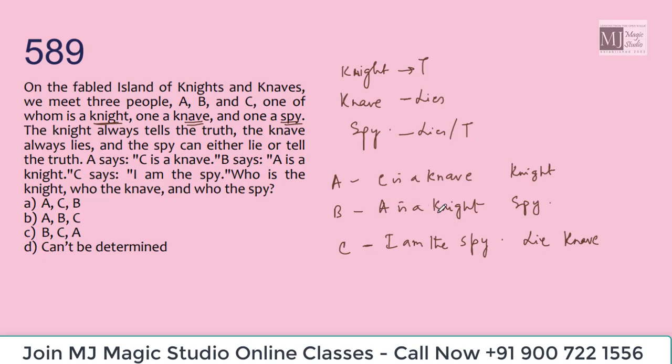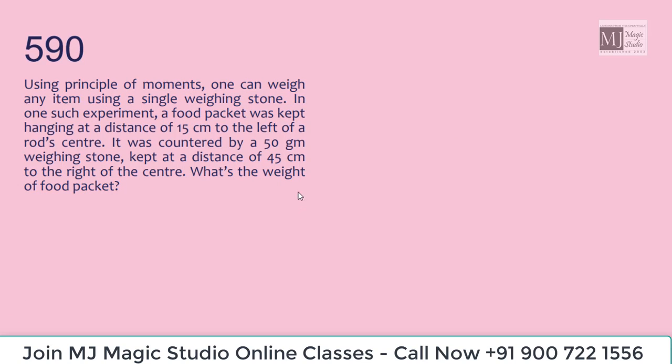Now B says that A is a knight. And yes, that is our assumption, A is the knight. That means he is not lying, he is saying truth. So we started with the assumption of A being truthful, and we end up with A knight, C knave, and B spy, and that fits in. So who is the knight? A. Who is the knave? C. And who is the spy? B. ACB fits in.